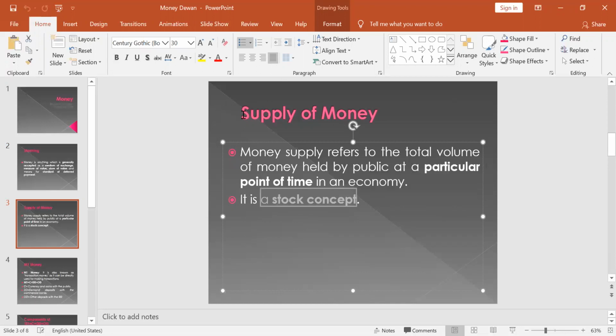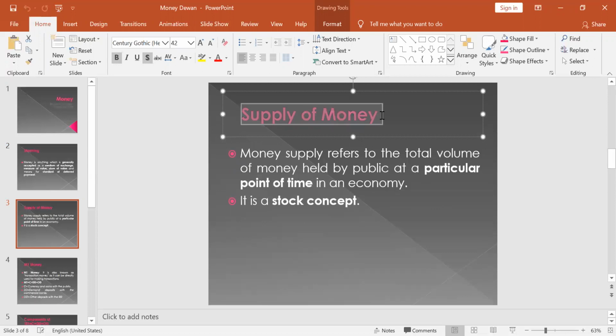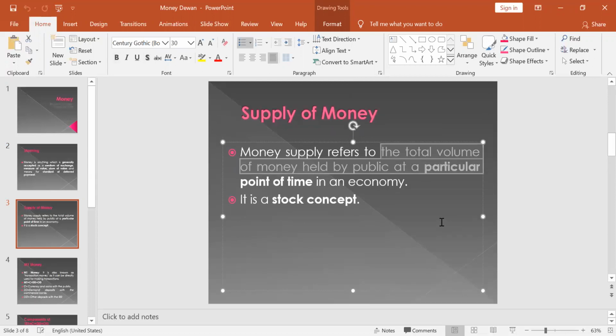Supply of money means the total volume of money held by the public at a particular point of time in an economy. So by this concept, it becomes a stock concept.